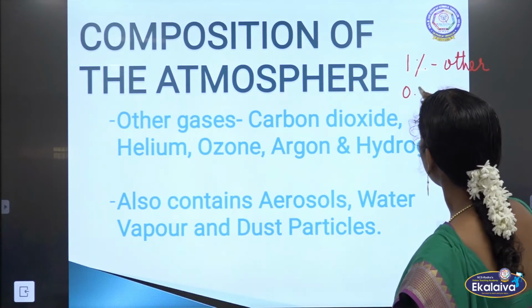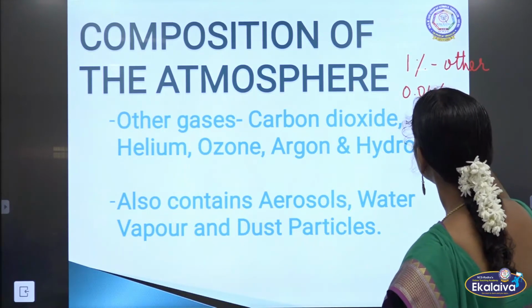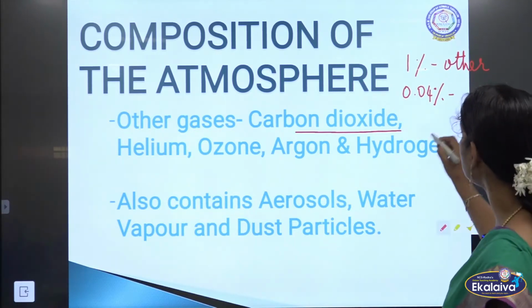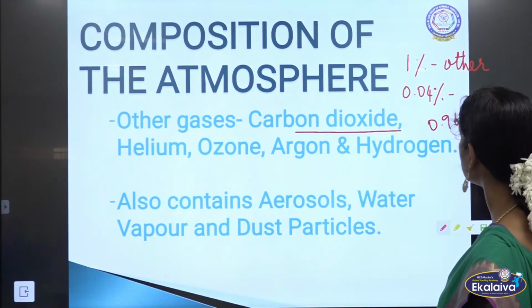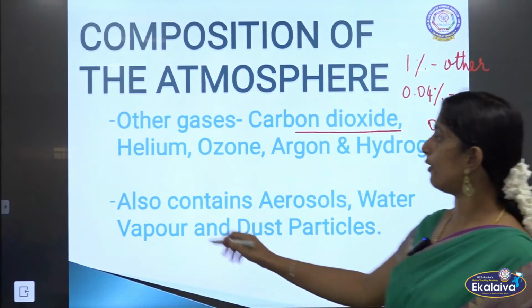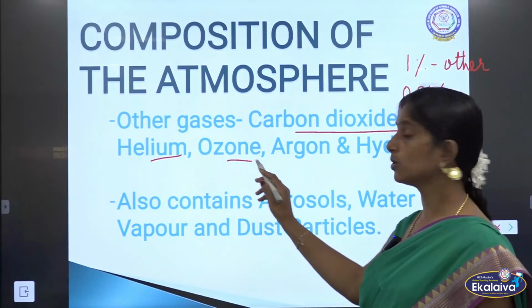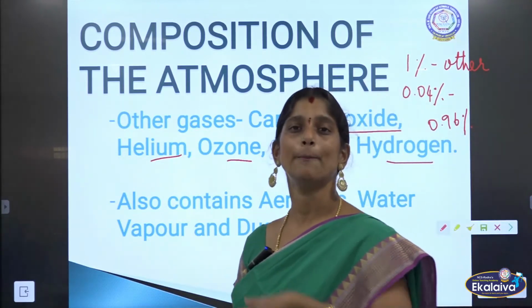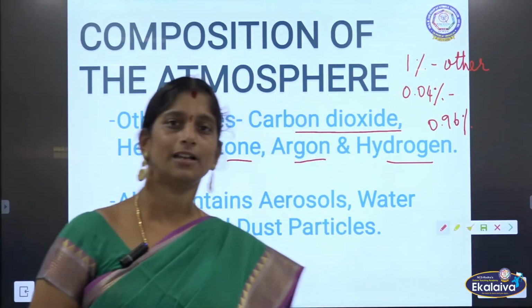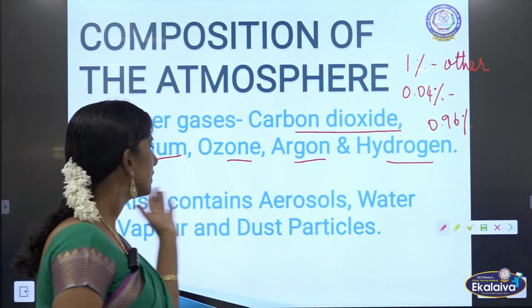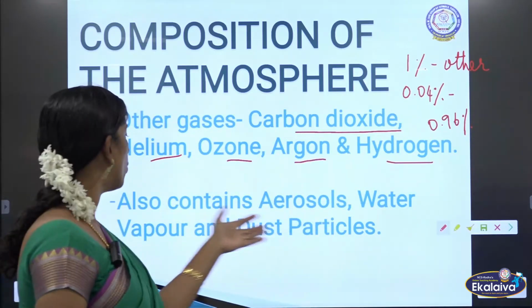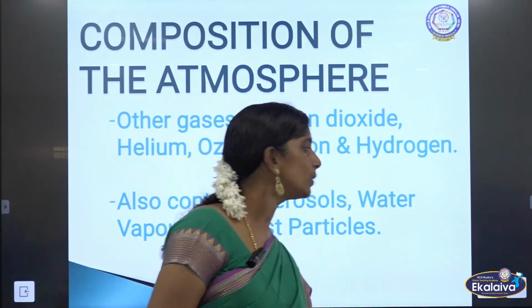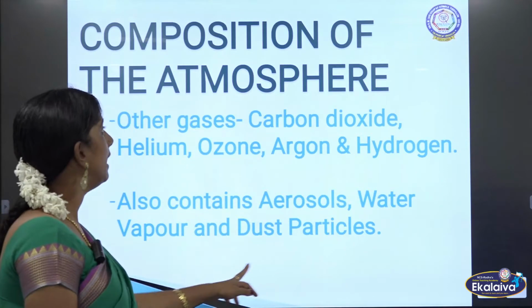Of that, 0.04% it is carbon dioxide. Okay. So the balance 0.96% it is made up of helium, ozone, argon, hydrogen. So all these gases makes the layer of atmosphere. Clear? Then it also contains aerosols, water vapor and other dust particles. So all these together forms the layer of atmosphere.